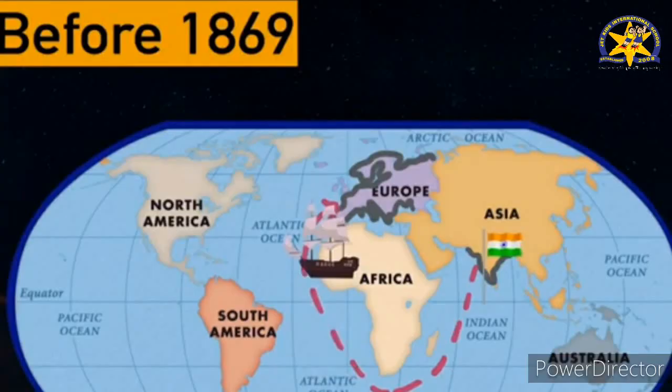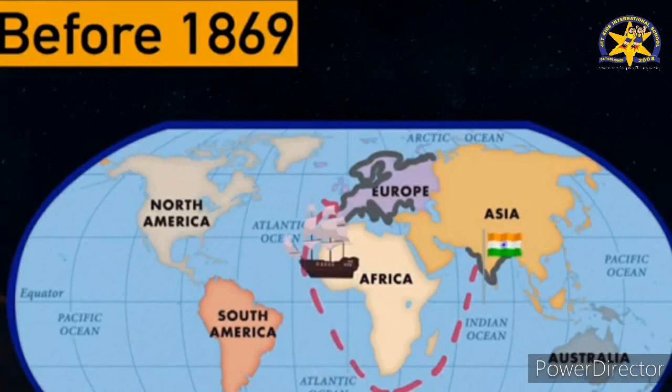Children, one more important thing: do you know that since the opening of the Suez Canal in 1869, India's distance from Europe has been reduced by 7,000 kilometers? Why? Because before that, to trade with Europe, Asia had to cross the Indian Ocean, go from there to the Atlantic, and from Africa trade with Europe.